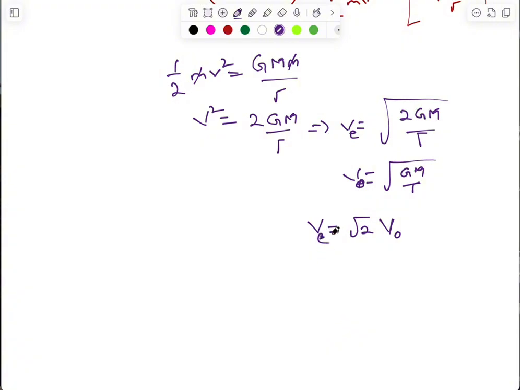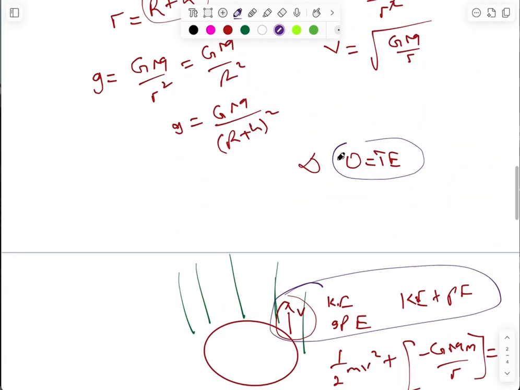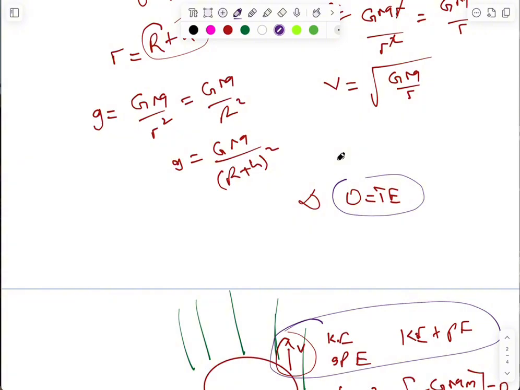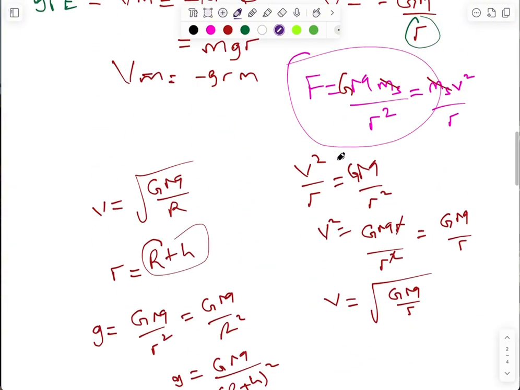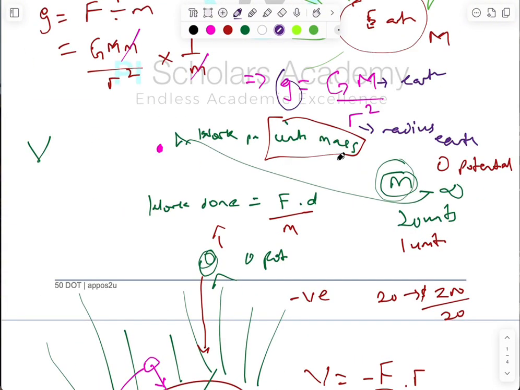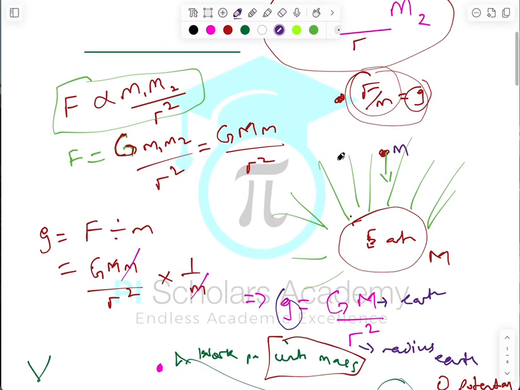So we've been able to talk about most of the things that you need to understand about gravitation. Of course, there are so many other things that you could also know about this, but I'm going to limit this particular class at that so that I don't give you too much.